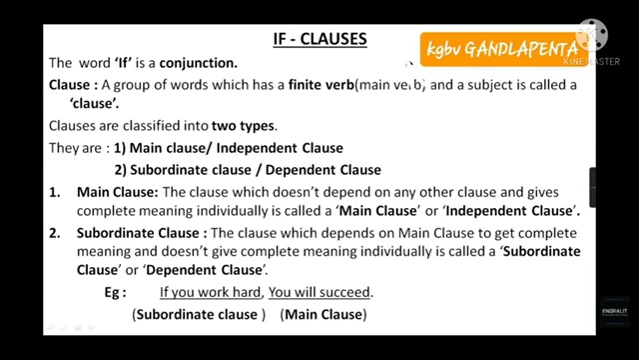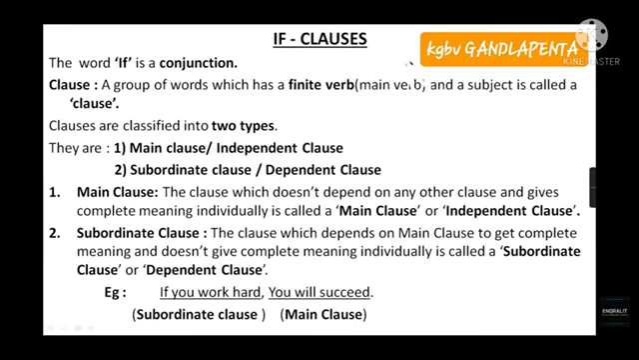Individually, the main clause, "you will succeed," gives complete sense. "You will succeed" means you will get success. So, that has complete meaning, and it is not depending on any other part of the sentence. The subordinate clause alone depends on the main clause for complete sense. So, we conclude that the subordinate clause depends on the main clause, or independent clause, to give complete sense. These are the types of clauses, that is, the main clause and the subordinate clause. I think you understood the topic a little now.